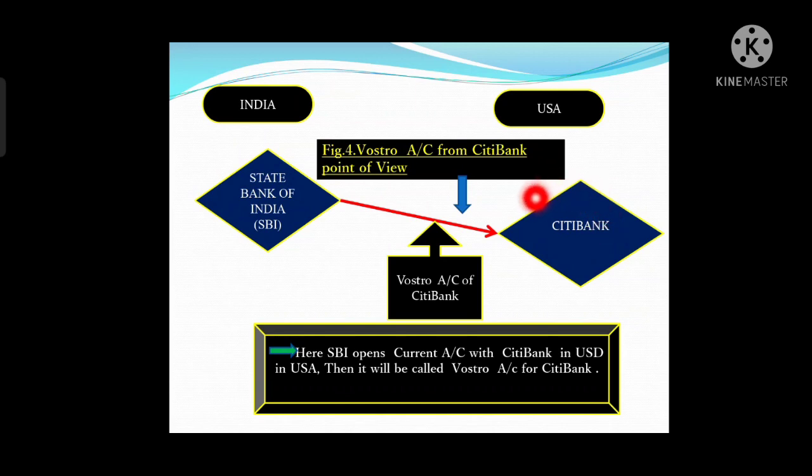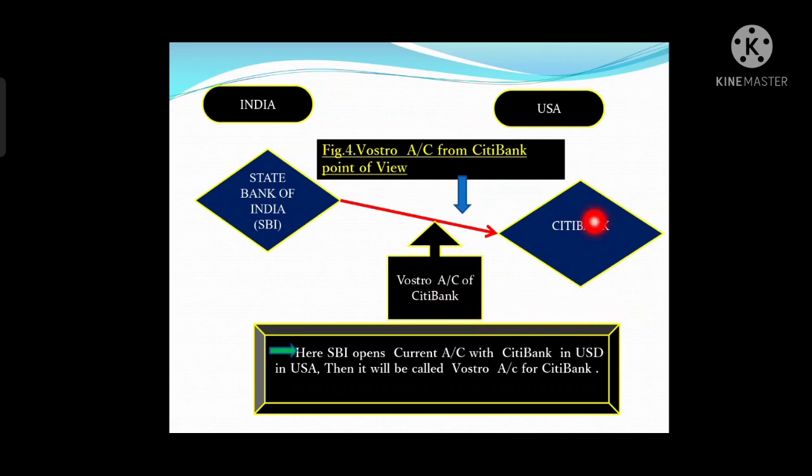So Citibank is maintaining the account of SBI in its own domestic currency, the currency of the United States of America, that is the USD dollar. So here State Bank of India opens an account with Citibank in the United States of America in USD dollars.